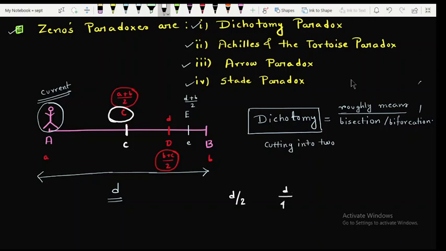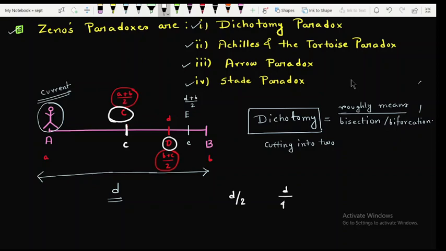d by 4. Now the midpoint of C and B is the point capital D, so this one must be the midpoint of B and C, so this one must be (B plus C) by 2.